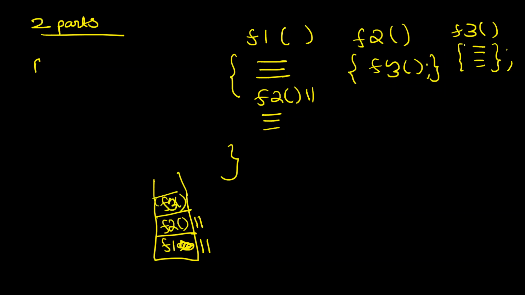Then the F3 context runs fully. Function is done. Then I return. Now when I return from F3, what happens? The context of F3 is destroyed, that is, it is removed from the call stack. And when the context of F3 is removed, what is the next context that you can access? The context of its caller, which is F2. So now the context of F2 will start playing. Is there any other line in F2? No. So the context of F2 is also destroyed.